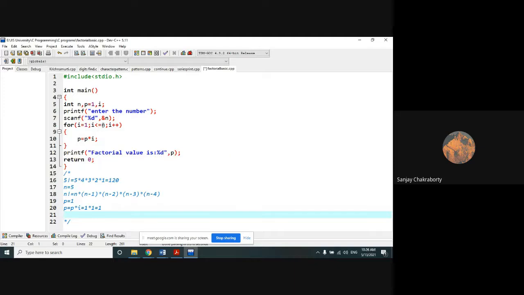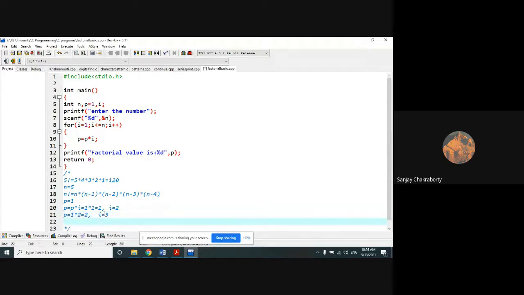Why will the loop repeat again? Because n is 5, since I have given the input of n as 5. So I will repeat the loop until it is not equivalent to 5. The next step is i plus plus, so the increment operation is done. Right now, after this statement, i will be incremented to 2. In the next iteration, p will be multiplied with the previous value of p. What was the previous value of p? 1. So 1 will be multiplied with the new value of i. After the increment, the new value of i is 2. So the new value of p is 2.